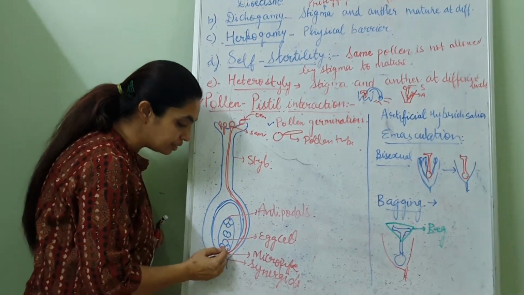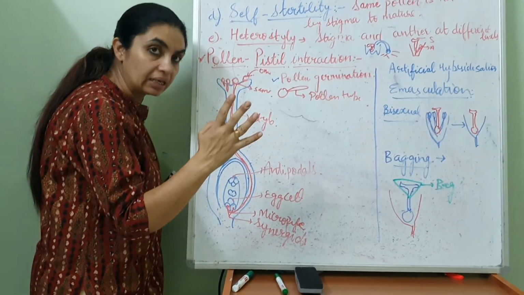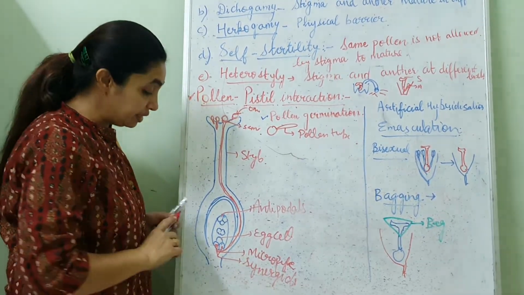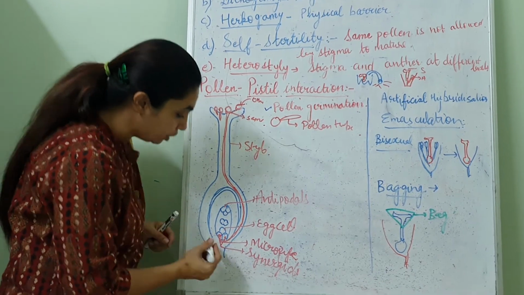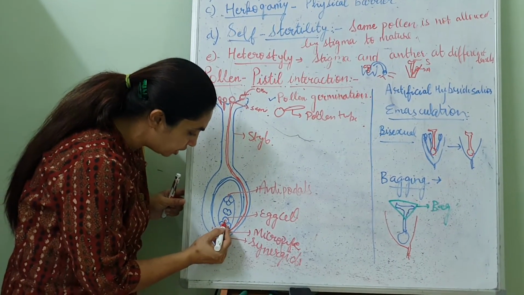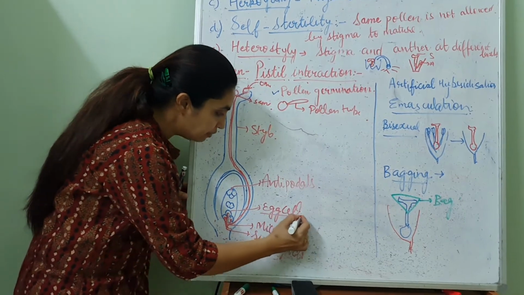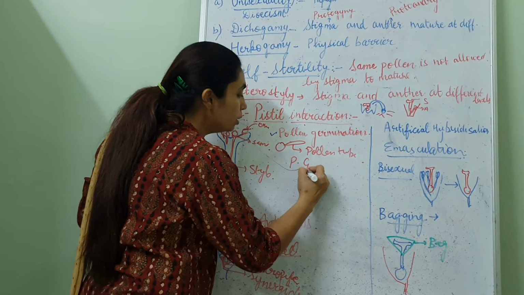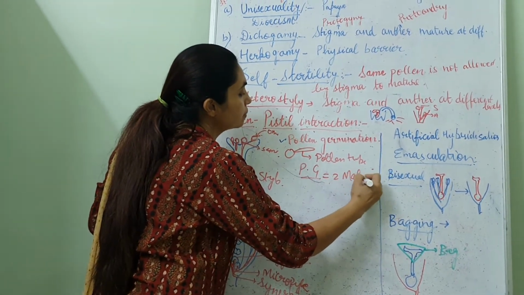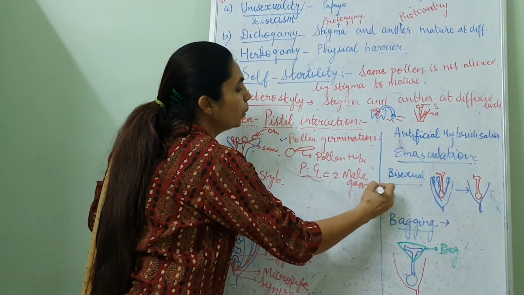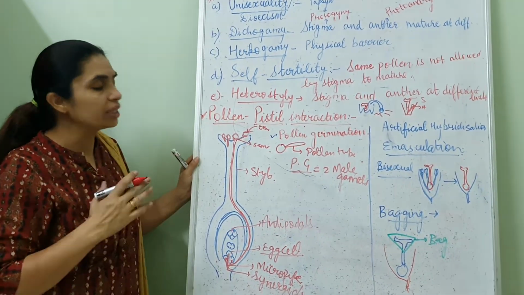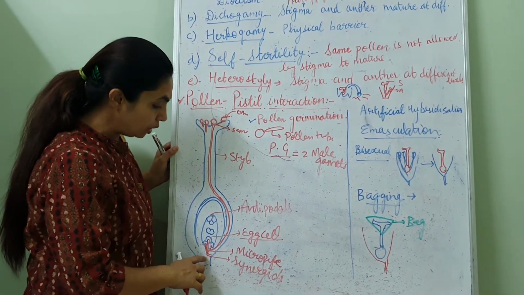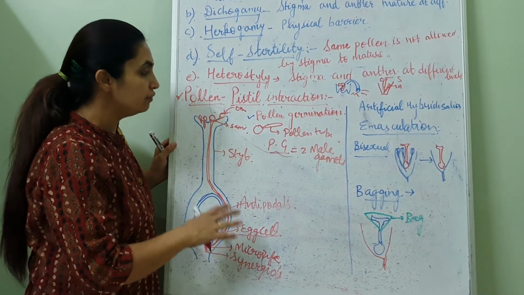I told you that synergids have finger-like apparatus known as filiform apparatus. They guide the entry of the pollen tube, and the pollen tube reaches the egg cell, where fertilization takes place. Let me tell you one important thing: the pollen grain contains two male gametes. In the next class we are going to discuss fertilization and the fate of these two male gametes.